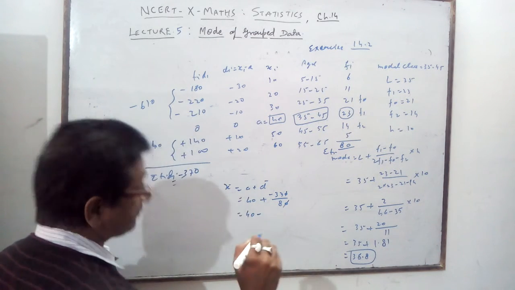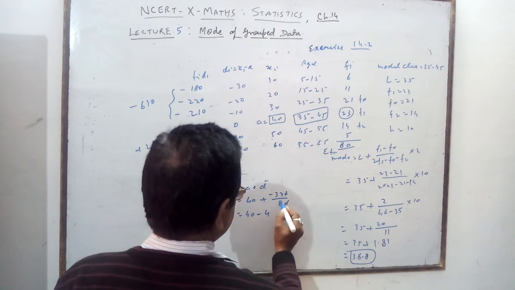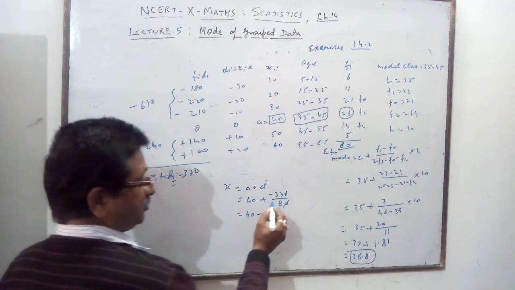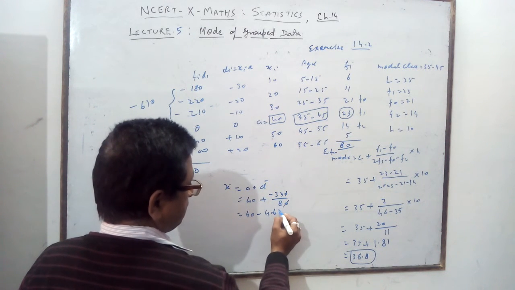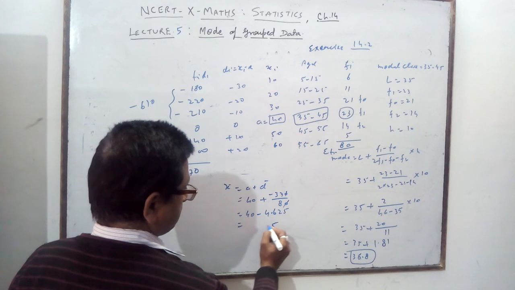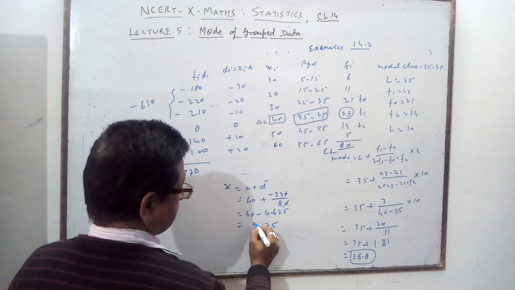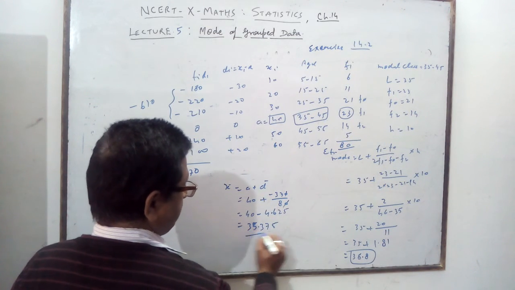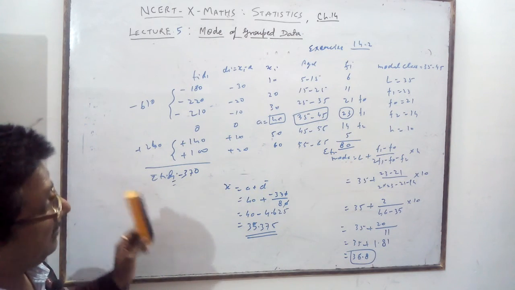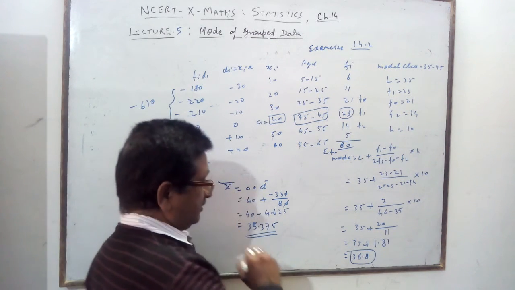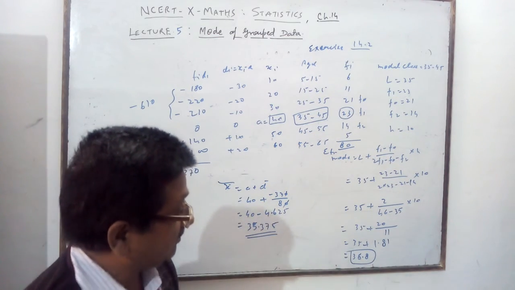40 minus 8 4s are 32, 5, 8 6s are 48. 35.375 you are getting. 35.375 is the mean, and you are getting 36.8 as the mode. Both are nearest.